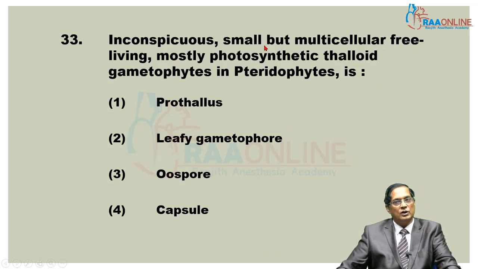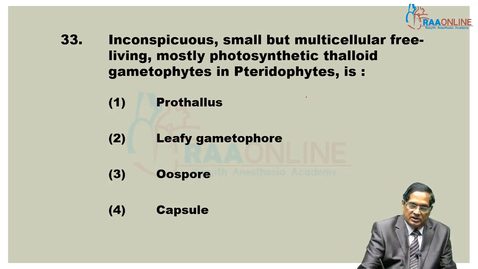Come to the 33rd question: inconspicuous, small but multicelled, free-living, mostly photosynthetic, thalloid gametophyte. See this one. The main plant body in Pteridophyta is sporophyte.